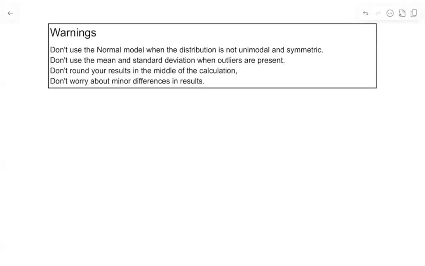Okay, a few warnings before we go on to percentiles. The first warning is that we don't want to use this normal model if the distribution isn't normal. Remember, we've seen lots of other distributions. We've seen things that are really skewed, unimodal and skewed right. We've seen things that are bimodal or multimodal. If our data looks like that, we're not going to do a normal model probability.